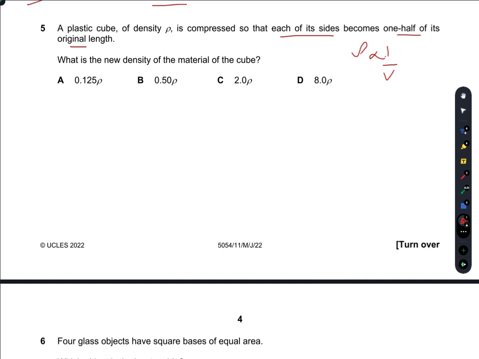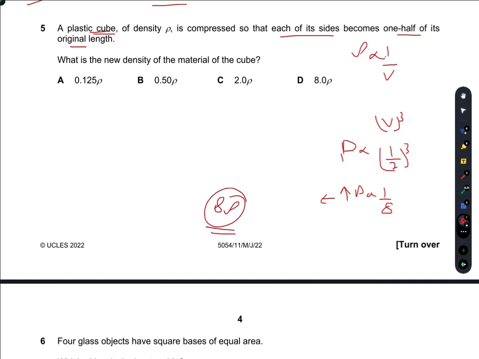Sorry, it is a cube, so we will take volume in cubes. If this factor reduces by 8, then density would increase by 8. So D is the right option.